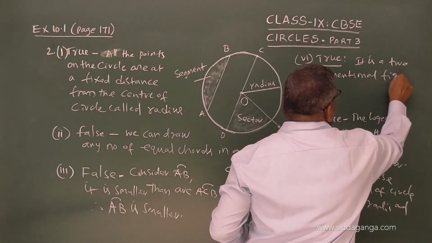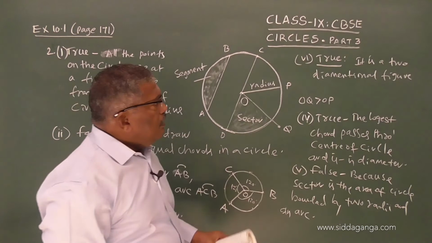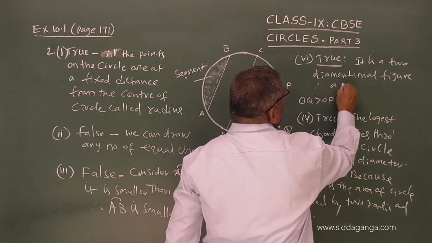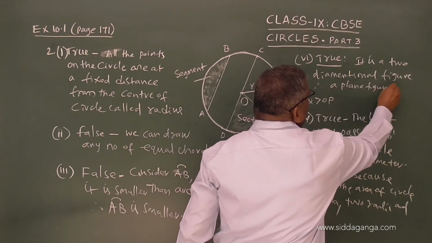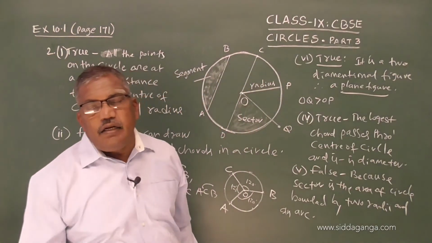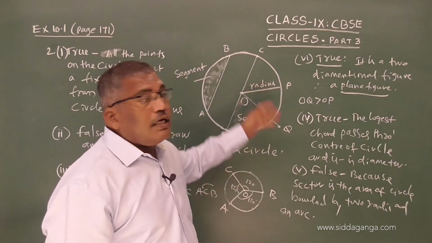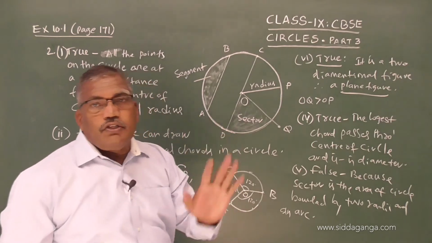Therefore, a plane figure. So, remember, any two-dimensional diagrams, maybe a triangle, a rectangle, a trapezoid or a circle, are all two-dimensional and they are all plane figures.